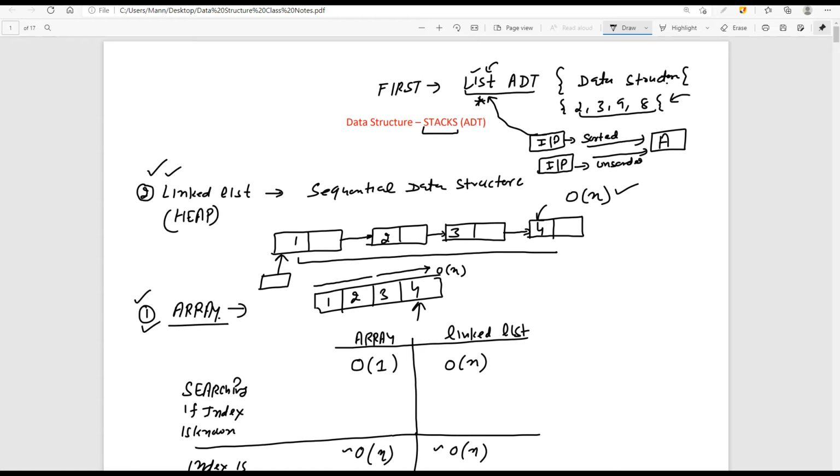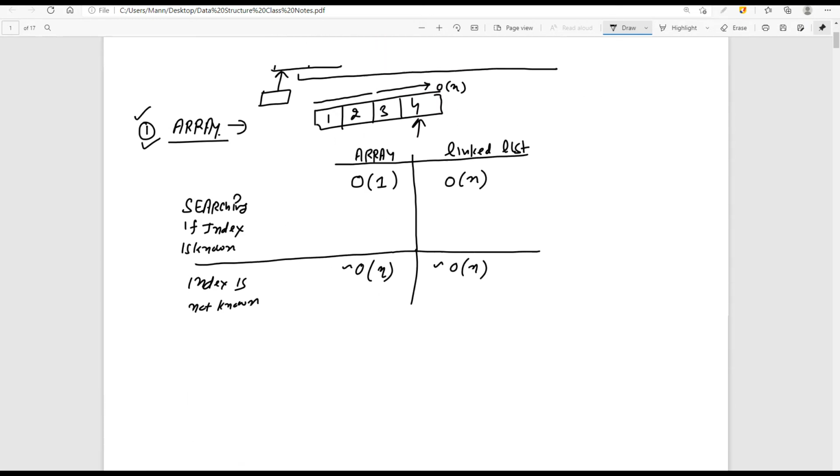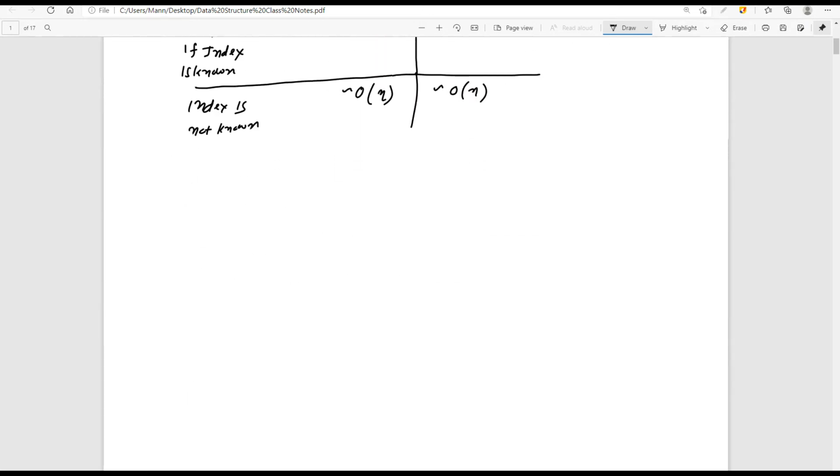Okay, what is another concept? Maybe Amit is saying, sir, I have another concept. What kind of concept do you have? Sir, I have another concept of giving the input to the algorithm using the concept of stacks. Okay, what is this concept of stack? How is it useful? So the second data structure for input feed, let me call it a feed, is the concept of stacks. This is the second concept.